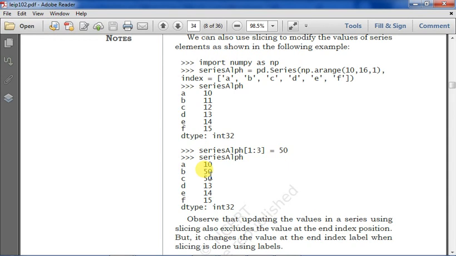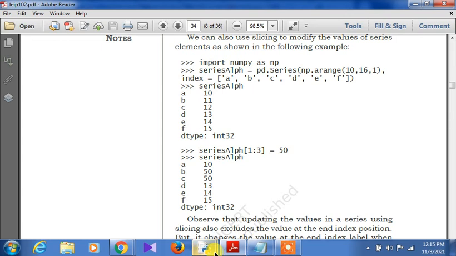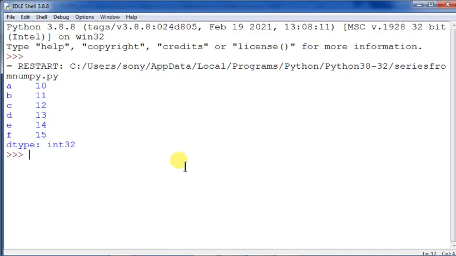So in this way you can easily modify the series values since they are mutable in nature. All right, that is the thing. So now let us come over here and then execute this one, so we will be able to understand. So what is the thing? Series alpha.